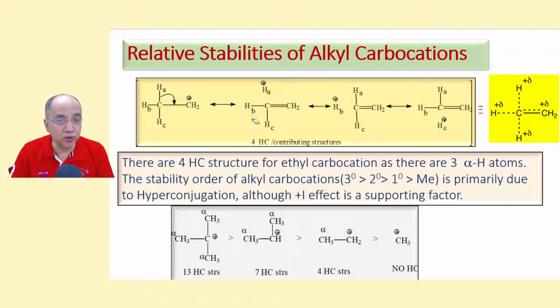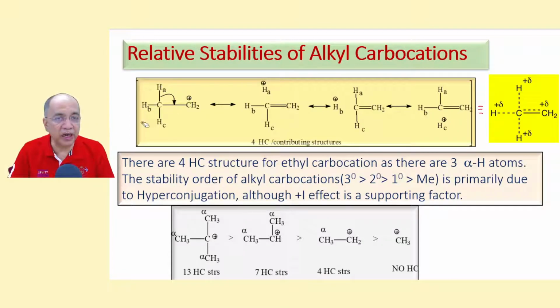Similarly, we can use HB for hyperconjugation, with HA remaining intact. I have not shown the arrow marks, it is understood. If the CHB bond breaks, HB carries plus with no bond to carbon, and the others remain intact. Similarly, HC can come with no bond with carbon, carrying plus, and we have another structure.